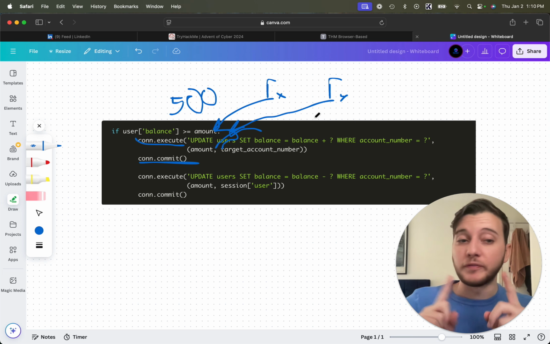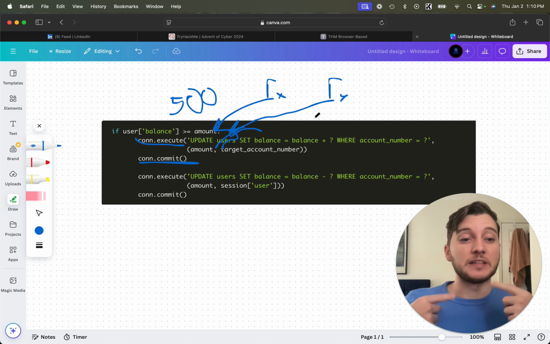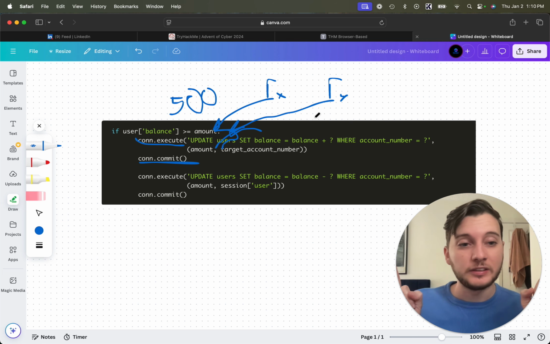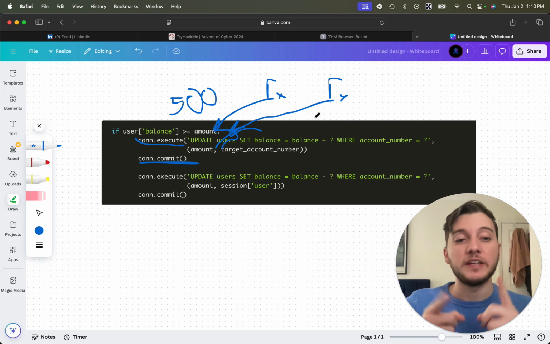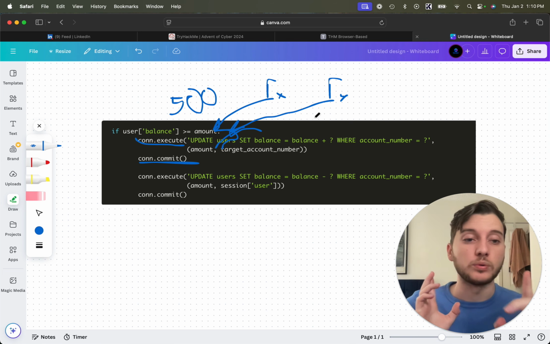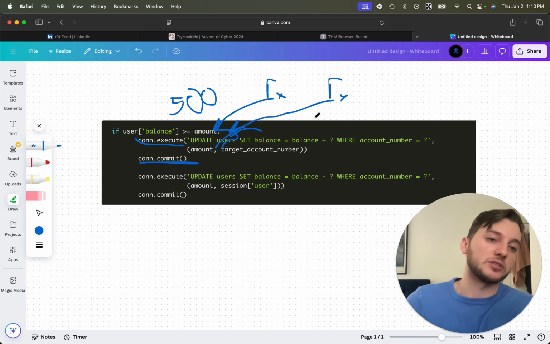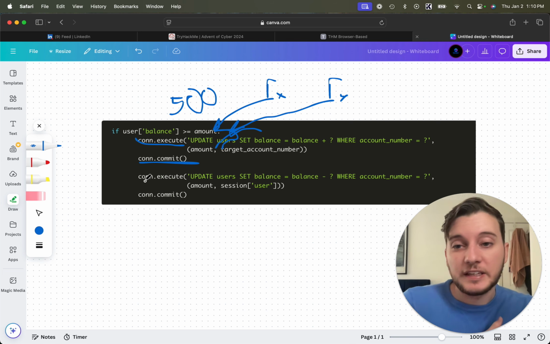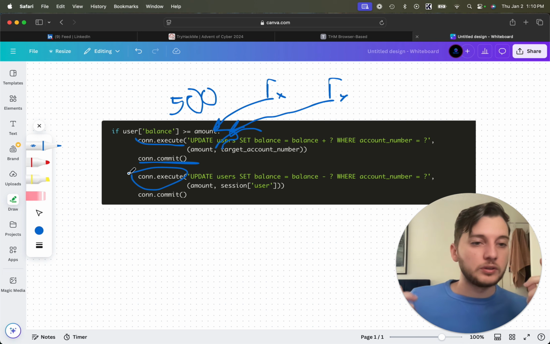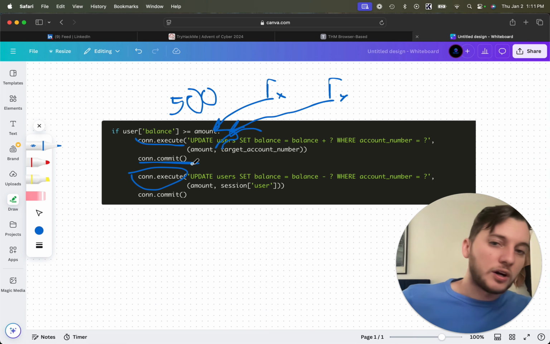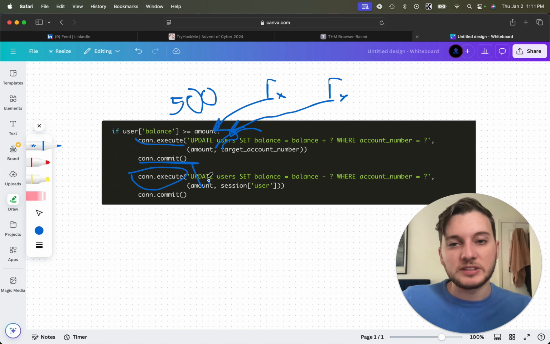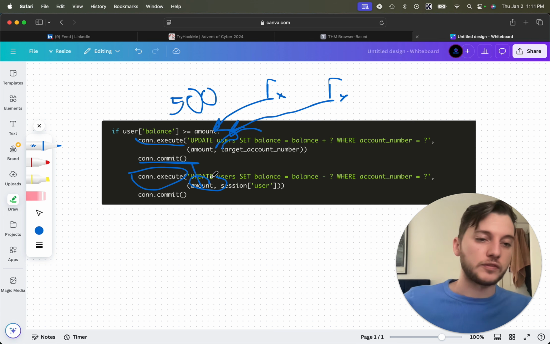So now, before our account has even been deducted 500, we are updating the recipient's account by plus 500 and plus 500, which is essentially 1,000. So before we even get here, the recipient already has $1,000 in their account. And then R1 gets to this, and they deduct the 500 from our account.